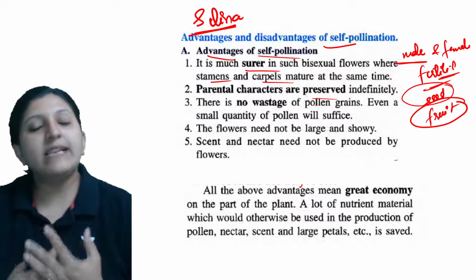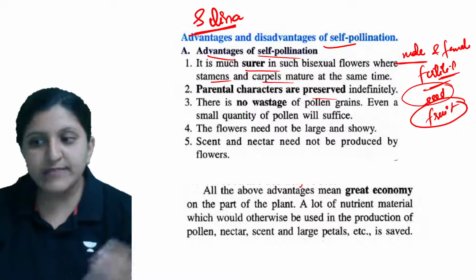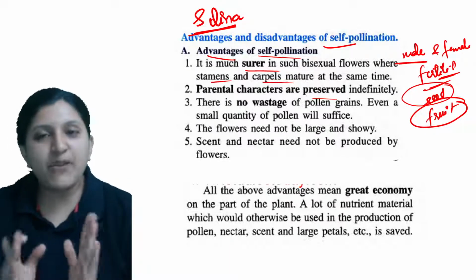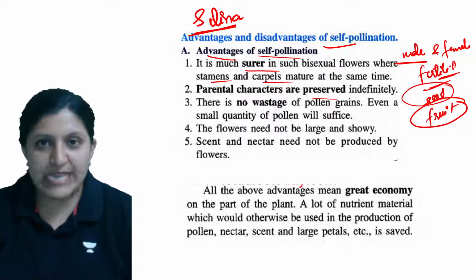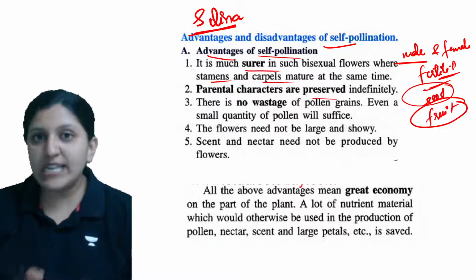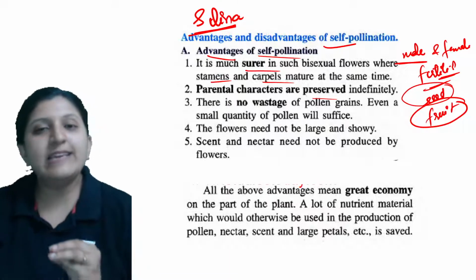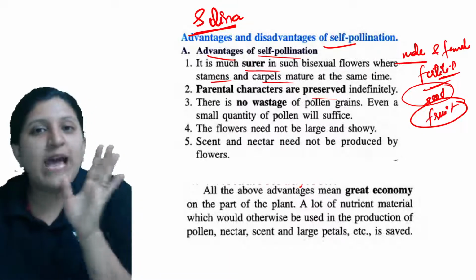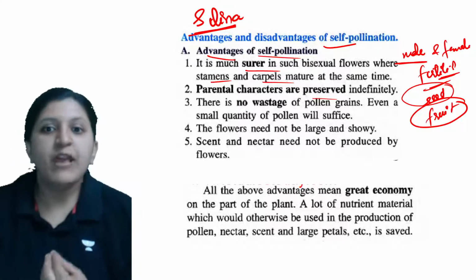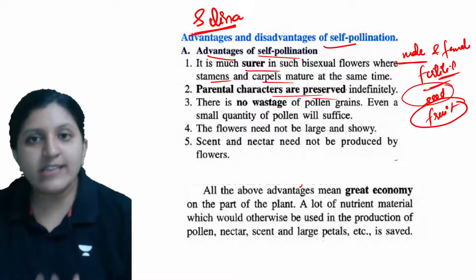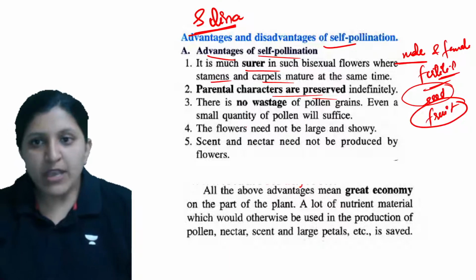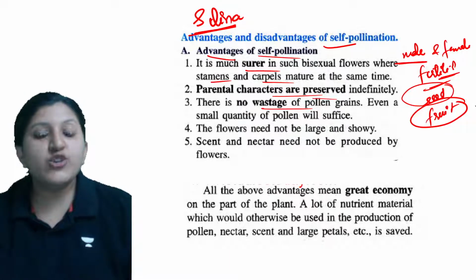So why exactly are parental characters preserved then? That is because it is coming from the same plant. It can be between the different flowers of the same plant, or the same flower of the same plant. Okay, so in that case the plant will have the same genetic makeup. So all the characters of the parental plant are going to be preserved. Okay, so then there is no wastage of a pollen grain.